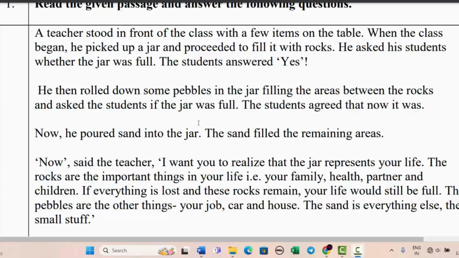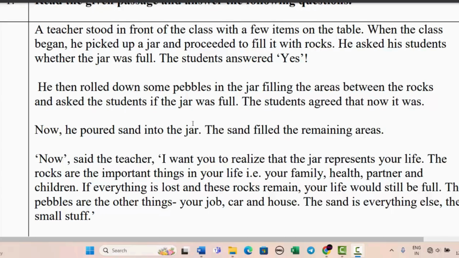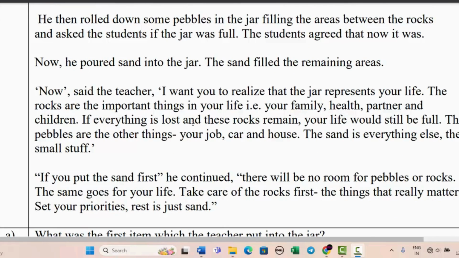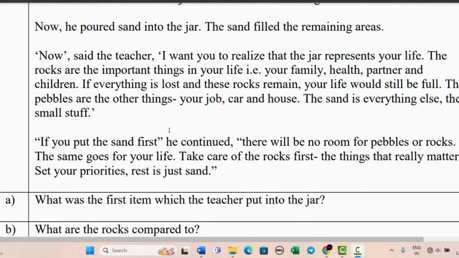Okay, so first he filled with the rocks, then he filled the jar with pebbles, and now he is filling the jar with sand. Now, said the teacher, I want you to realize that the jar represents your life. So your life is jar. The rocks are important things like your family, like health, partner, and your children, right? If everything is lost and these rocks remain, your life would still be full. So if you lose everything else, but your family is there, health is there, partner is there, children are there, then your life is still full. It is not completely blank.